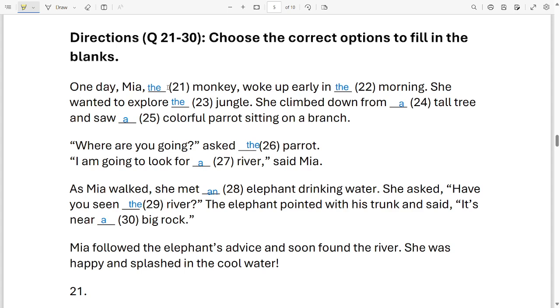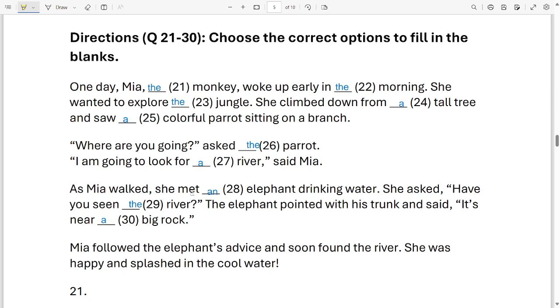One day Mia, the monkey, woke up early in the morning. She wanted to explore the jungle. She climbed down from a tall tree and saw a colorful parrot sitting on a branch. Where are you going? Asked the parrot. I'm going to look for a river, said Mia.